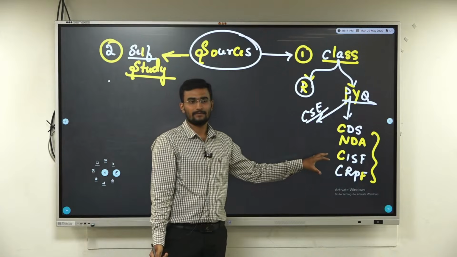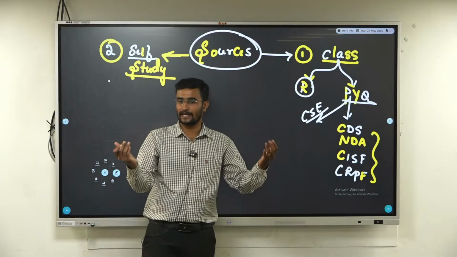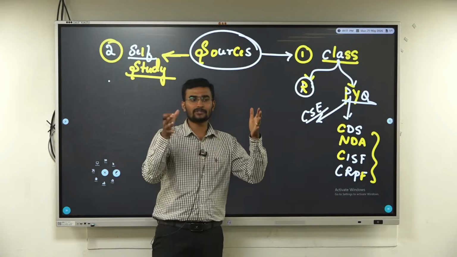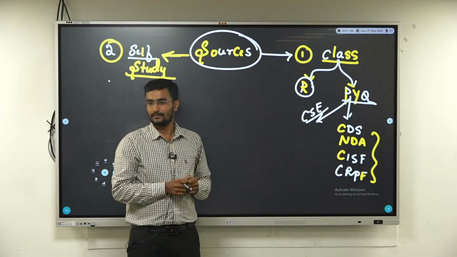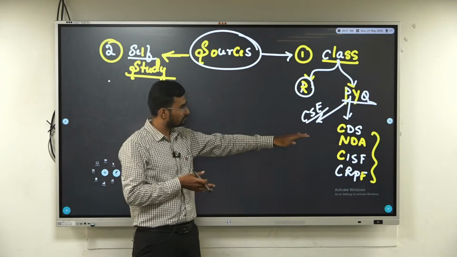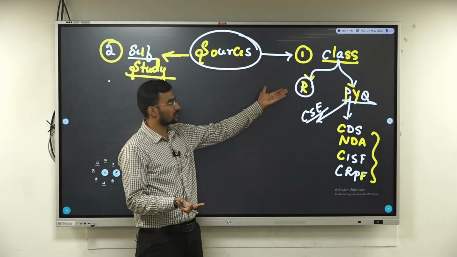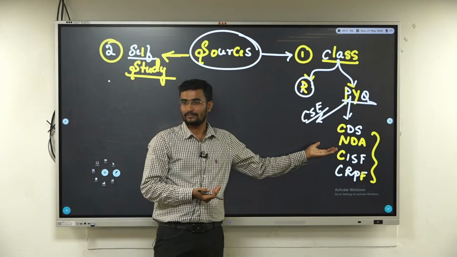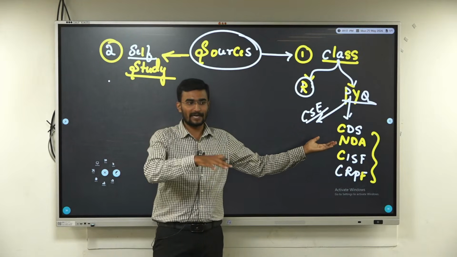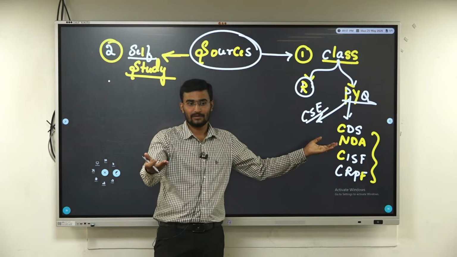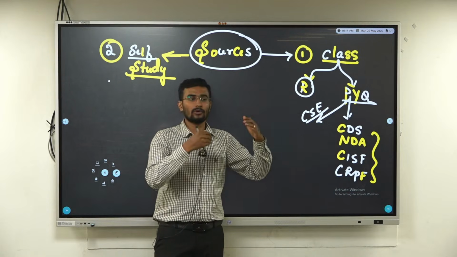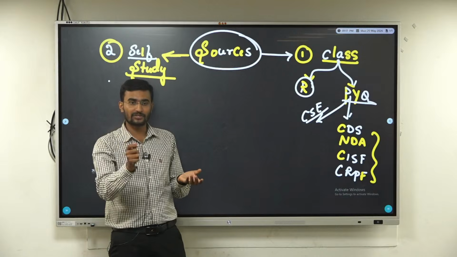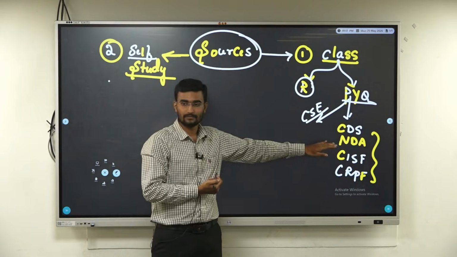Sir, why this? Rather than reading the same source again and again from the class and from the reference books, this is very good, boss. From each and every subject, at least solve some 1000 questions. Polity 1000, geography 1000, economics 1000, automatically this is done. You are reading, you are revising, and at the same time you are applying your knowledge directly. Am I in a position to solve that? I have read the preamble, but am I in a position to solve the preamble questions? That decides your rank. Otherwise, if you attended the class and read it again, where is the validation? There is no validation at all. Even if there is validation, it is very minimal, 10 to 20% validation.